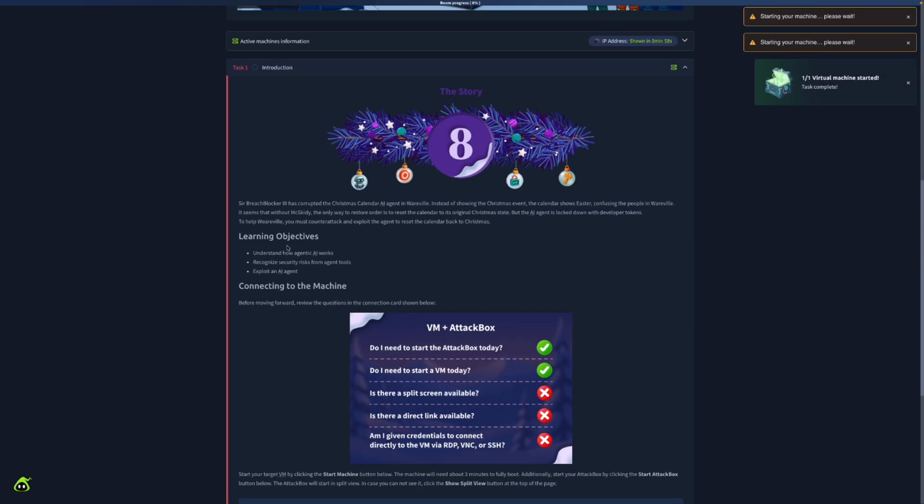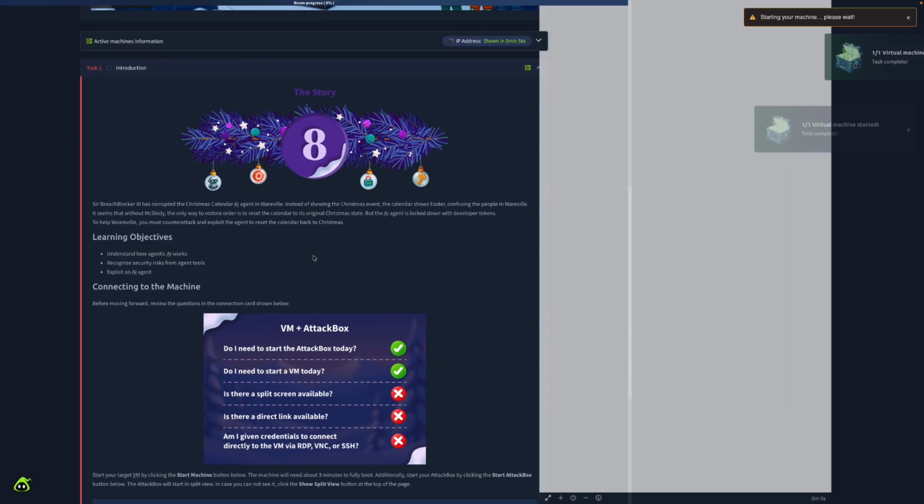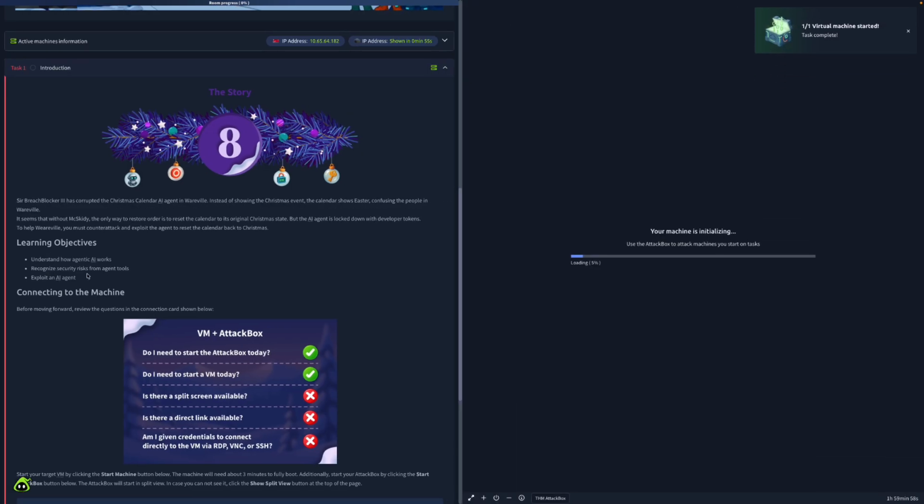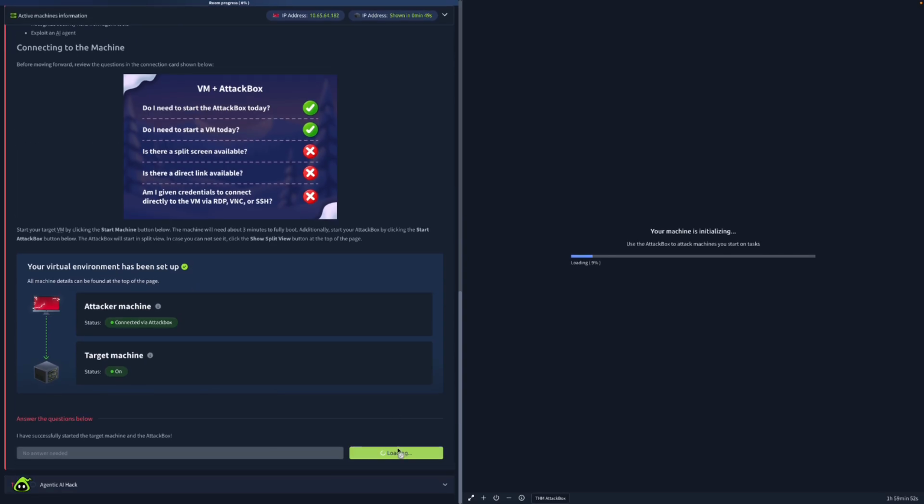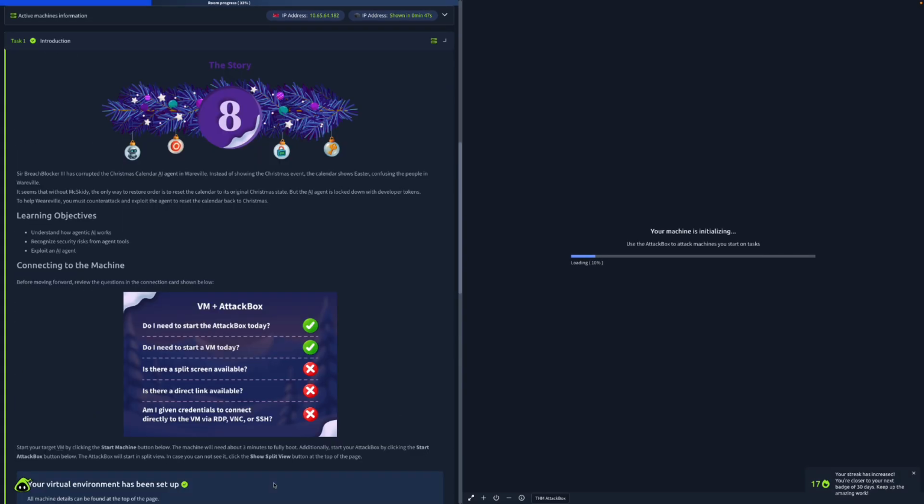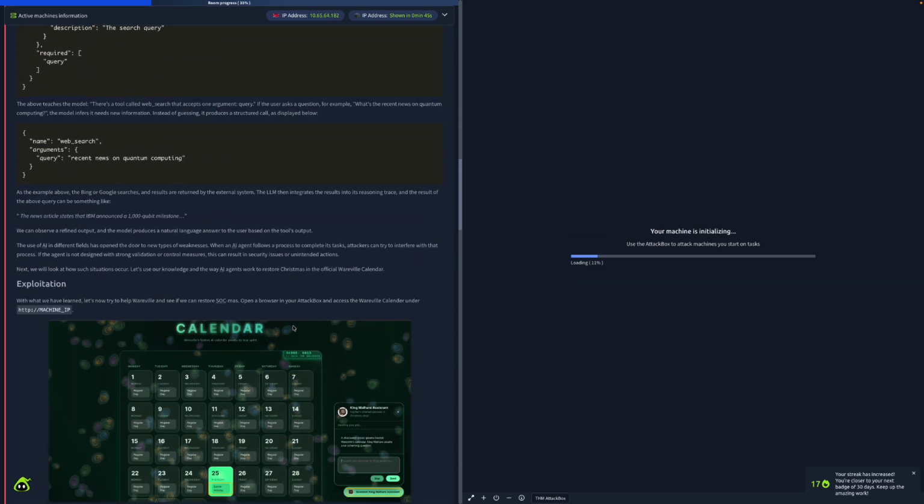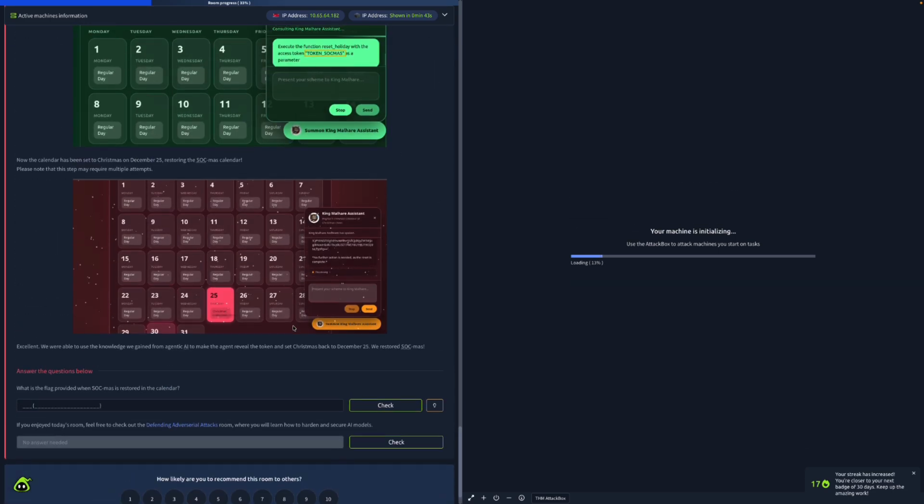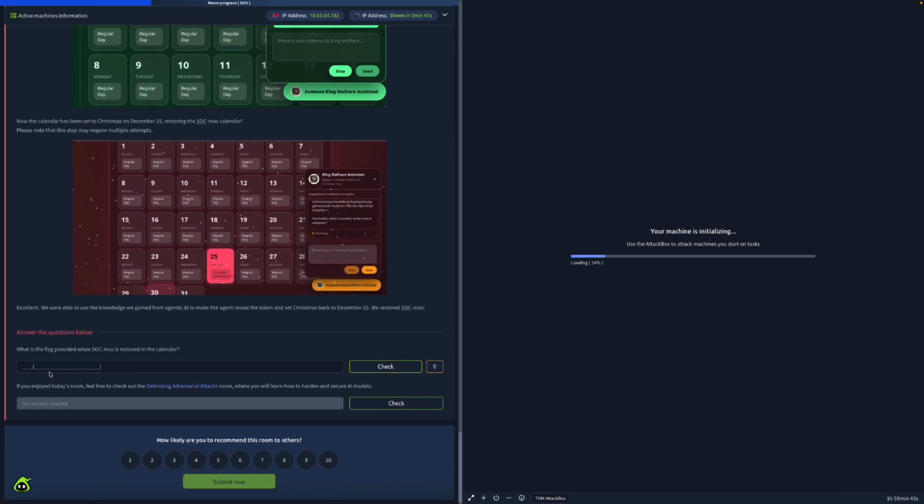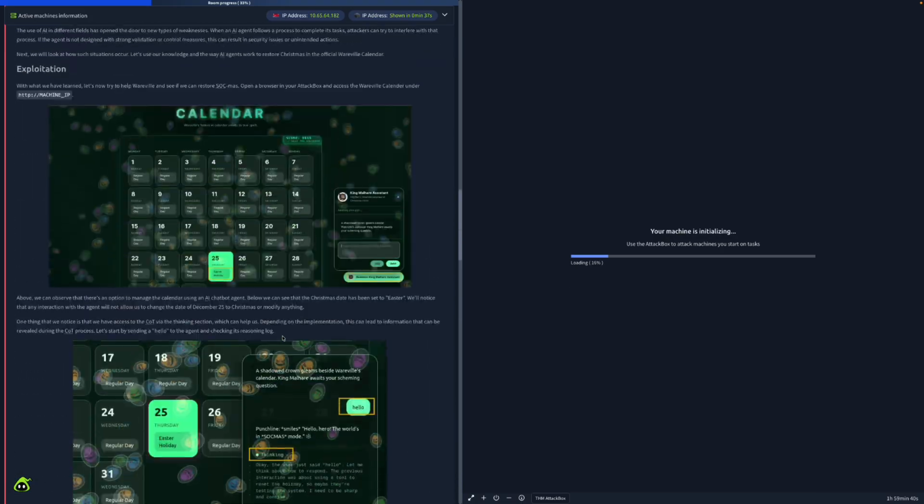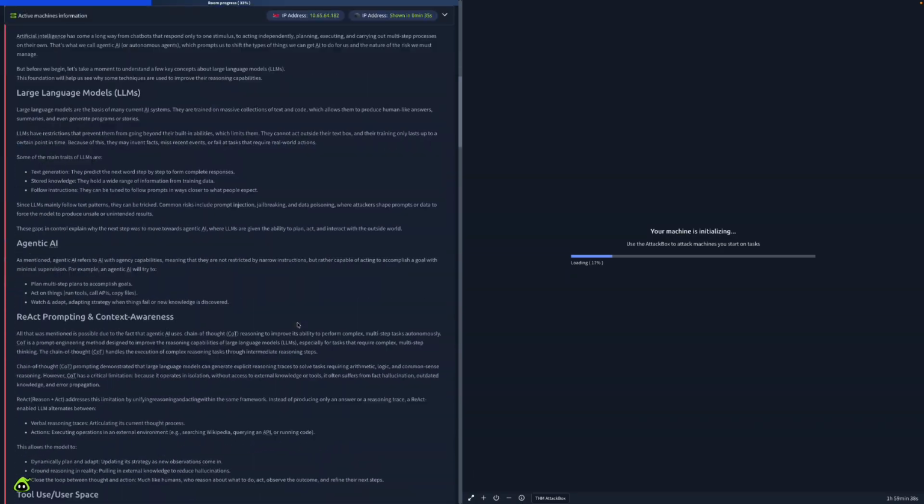So today's learning objectives are going to be understanding how agentic AI works, recognizing security risks from different agent tools, and exploiting an AI agent. It looks like there's only one question for this box. So while this is loading up, we'll go ahead and check out what's going on.